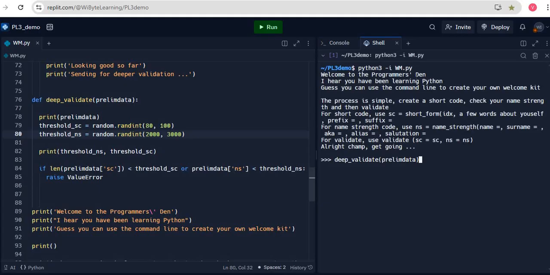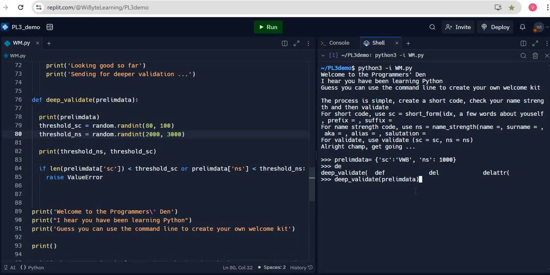Let's say I create a prelim data dictionary. In reality, it will get created inside the validate function, but let's say I just create it from outside right now. Two keys, SC and NS. SC is say VWB, NS is say 1000. If I were to do a deep validate on prelim data, clearly this will fail because obviously my shortcode is very small.